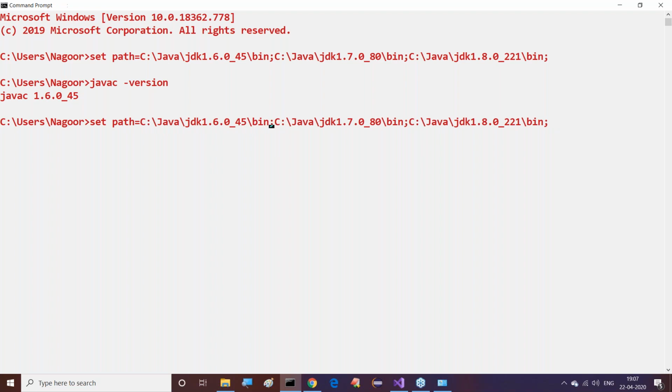One minute, guys. I'll copy this, I'll remove this, and I'll paste this. Guys, observe this clearly now. Tell me, what is the order now? First one is 1.7, next one is 1.8, next one is 1.6. Now the order is 1.7 first. Now tell me which one will come to my system?